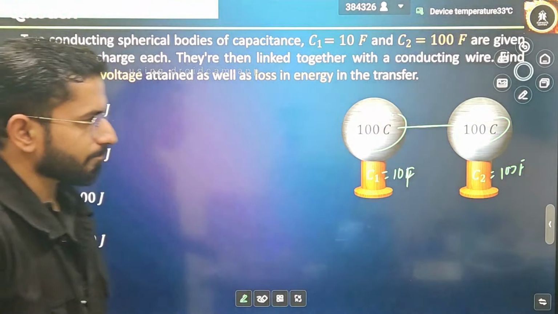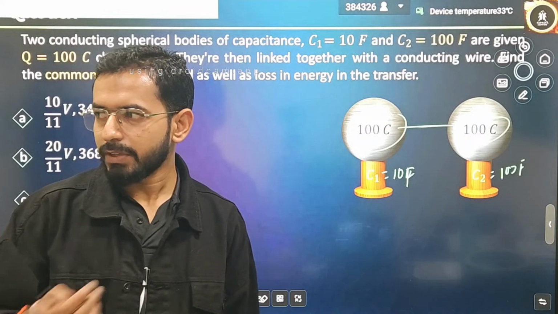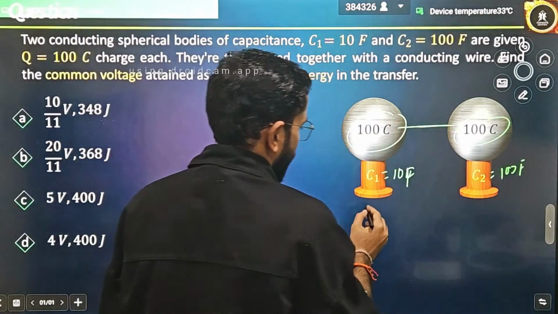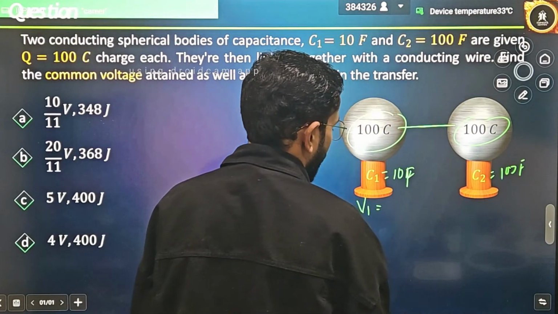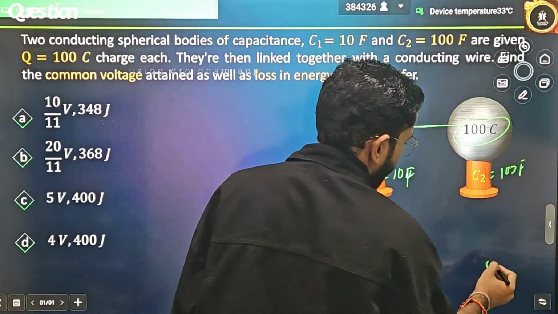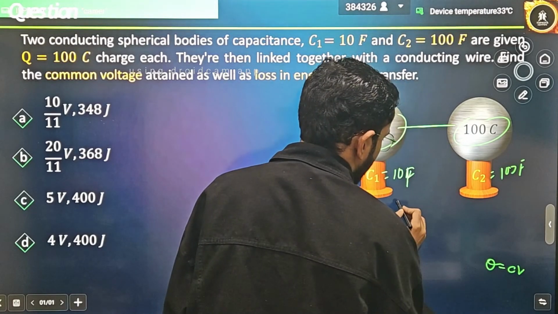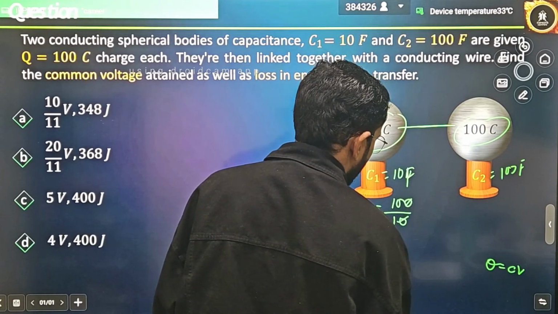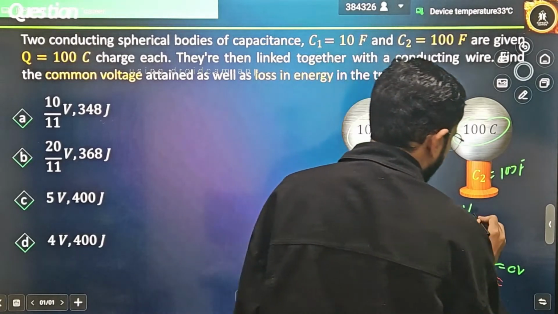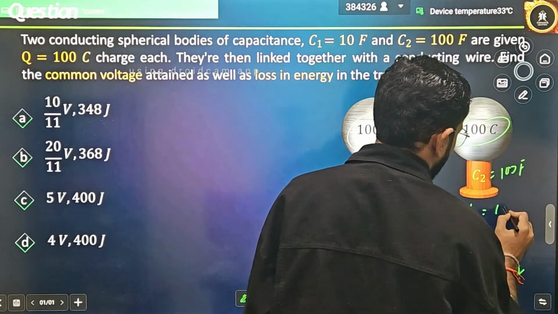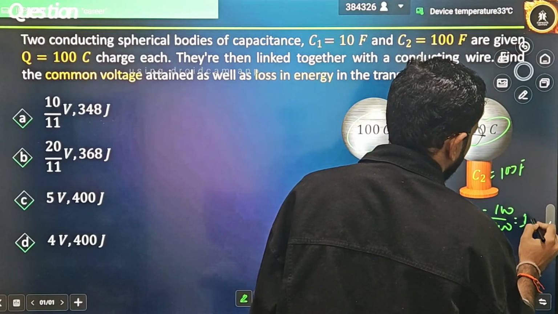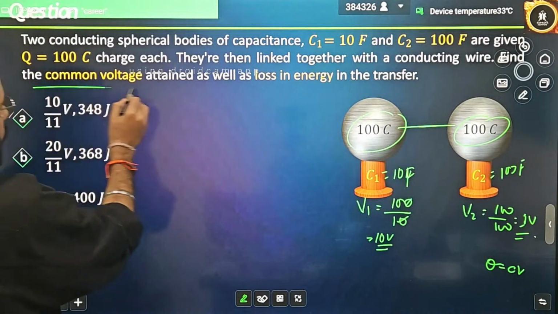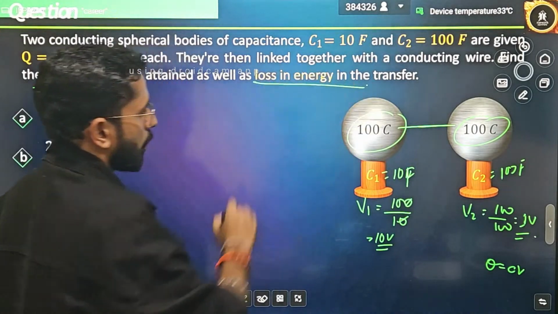So what we will do, very basic. Whatever we have derived, let's now try to write it in the form of numericals. First tell me, what can I write for V1, the initial potential? Because Q is equal to C into V, V can be written as Q divided by C. What is Q? 100. What is C? That is 10. V1 will be equal to 10 volt. What about V2? V2 can be written as 100 divided by 100, that is equal to 1 volt. These two things are clear, and what we have to calculate is the common voltage first, and then the loss in energy.